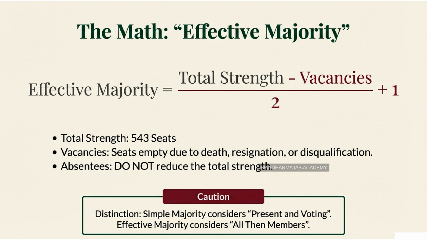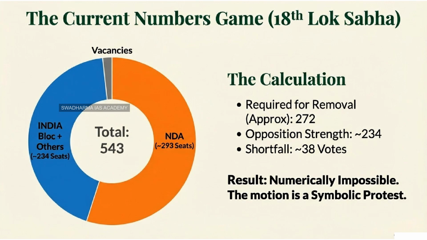Now, for an effective majority, you need more than 50% of this number, of the effective strength. So 530 divided by 2 is 265. You need more than half, so you need one more. The required number to pass the resolution and remove the speaker in this hypothetical scenario is 266. And this is fundamentally different from a simple majority. Oh, vastly different. This is the crucial concept you must grasp. A simple majority is based on members present and voting.